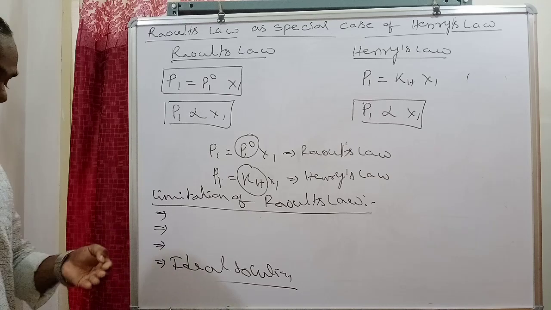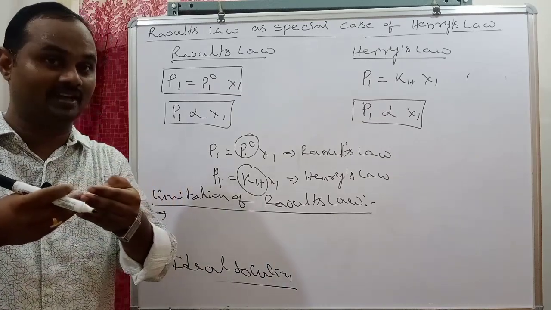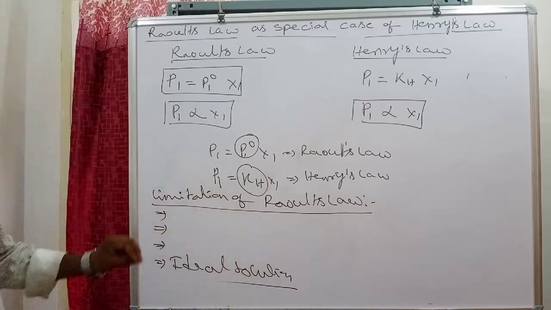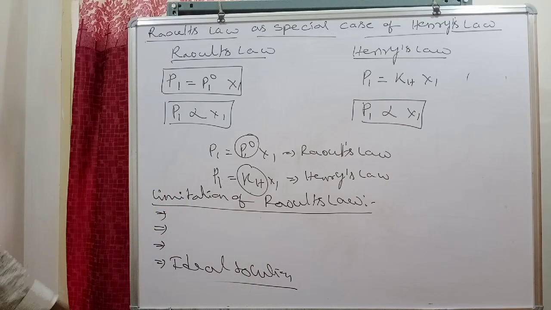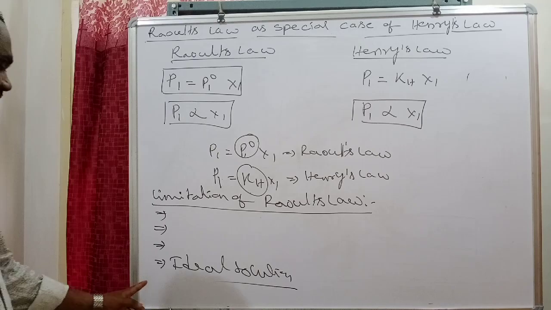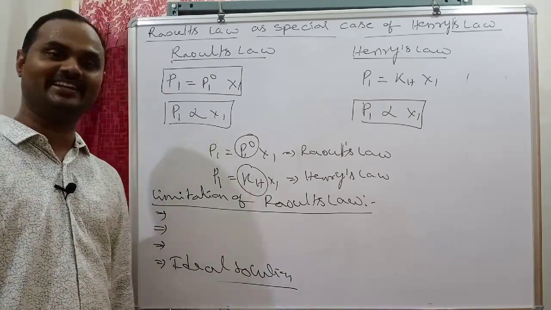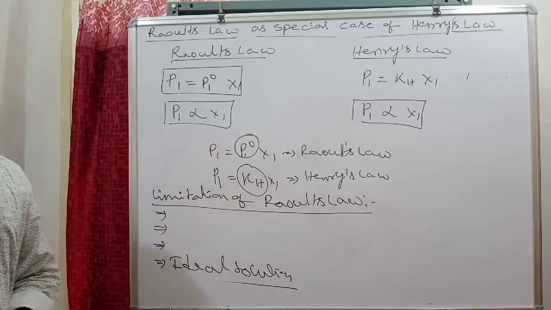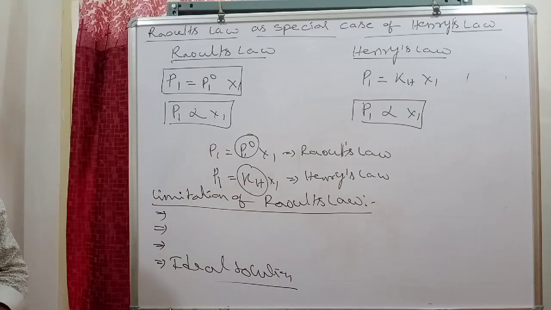At the same time, between solute and solvent there is no reaction. For such a solution, Raoult's law is applicable. If all these characteristics are satisfied, that solution is what we call an ideal solution. So simply, Raoult's law is applicable for ideal solutions.